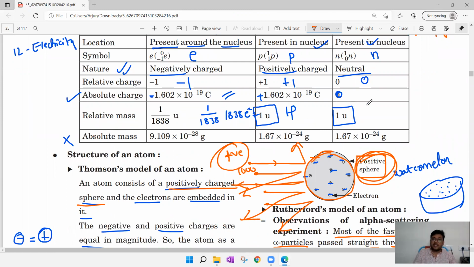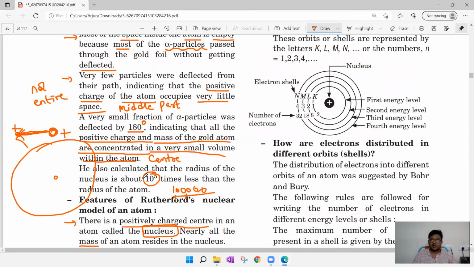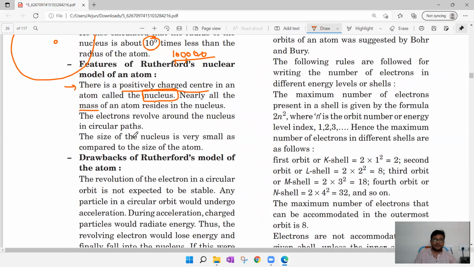And if you can remember chapter 3, where we discussed mass number. If 2 is the atomic number of helium, what is the mass number? 4. How can we tell? Though it has 2 electrons, 2 protons, 2 neutrons, we are taking the mass number as protons and neutrons only. If you remember, the proton count and neutron count collectively are known as the mass number. Why? Because a proton represents 1 unit and a neutron represents 1 unit. So the nucleus has protons and neutrons, so that entire mass will be present at the center. The electrons revolve around the nucleus in circular paths like planets revolving around the sun. He came up with that concept.